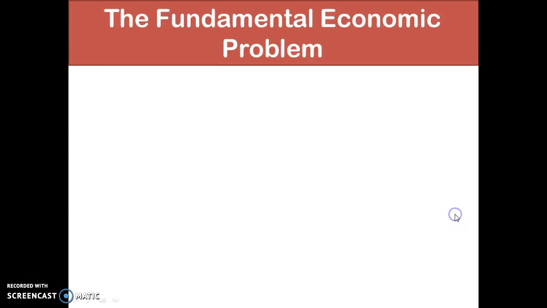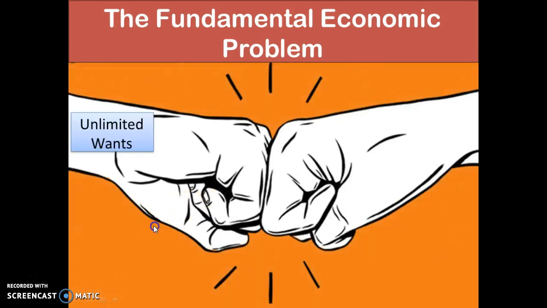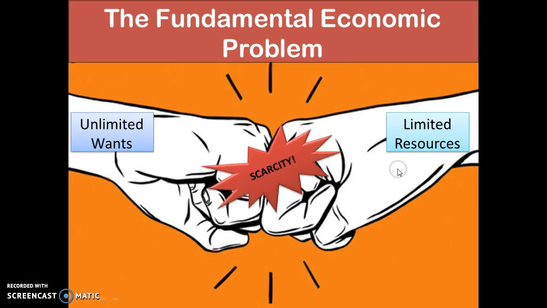And that leads us to the fundamental economic problem of what economics is all about. We have unlimited wants, but we also have limited resources. When these two facts come together, it produces scarcity. Going back to our first learning objective, why does scarcity exist? Scarcity exists because we have unlimited wants and limited resources. Scarcity will always exist because we always want more, but yet things are always going to be limited.